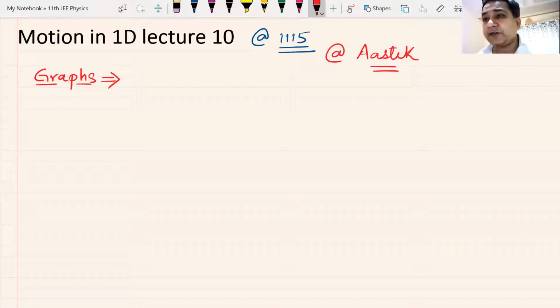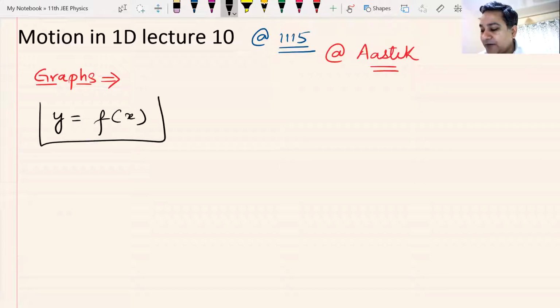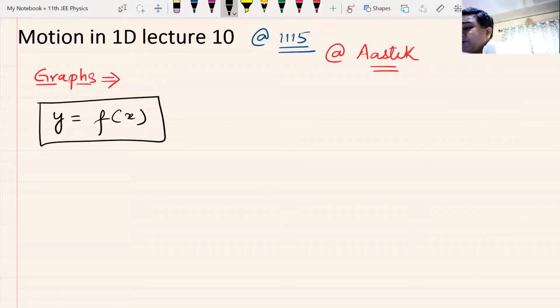We'll be discussing graphs of motion in one dimension. Now, before going on into graphs, let us go back and see what graphs were all about. If we go in the very beginning, we had started with y as a function of x. Y is equal to f(x). Go back to the class of basic maths, and we started with this y is equal to f(x).